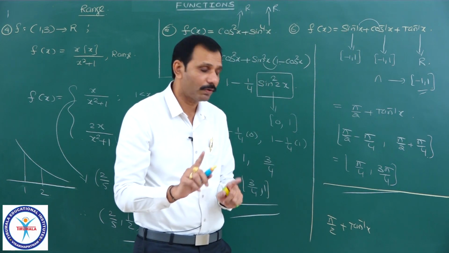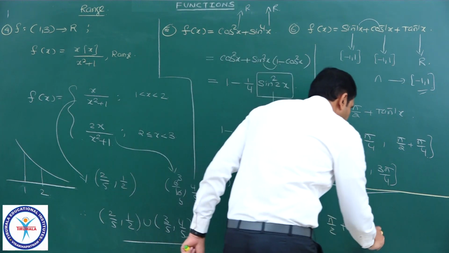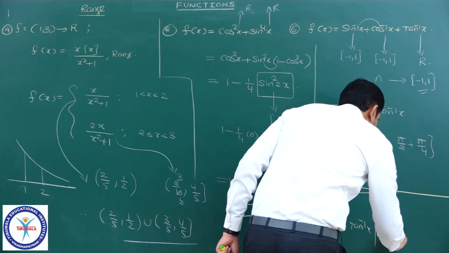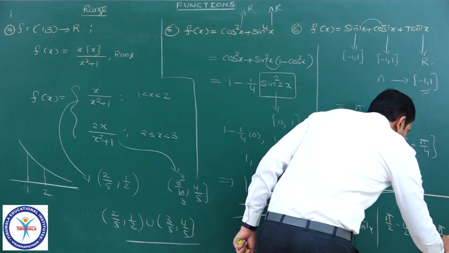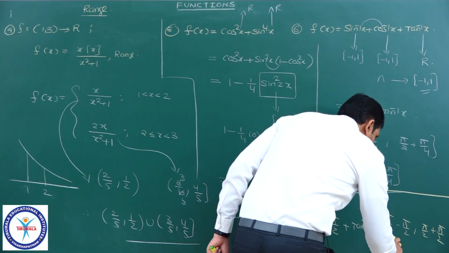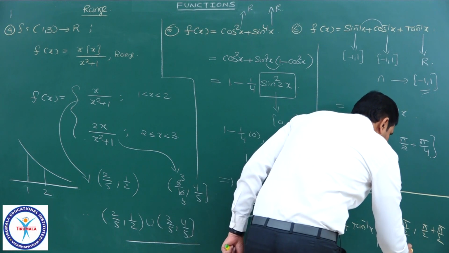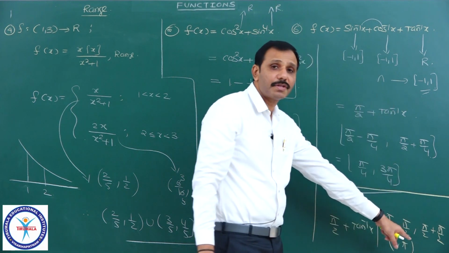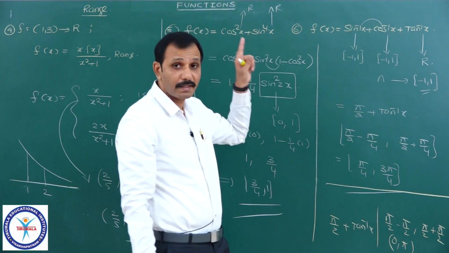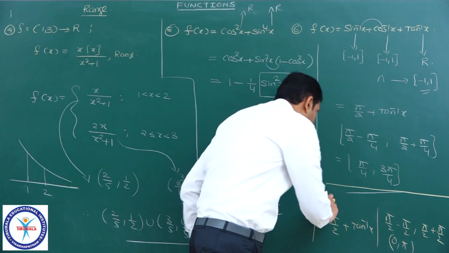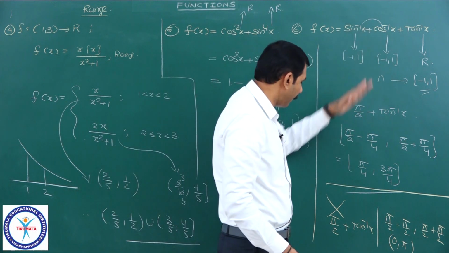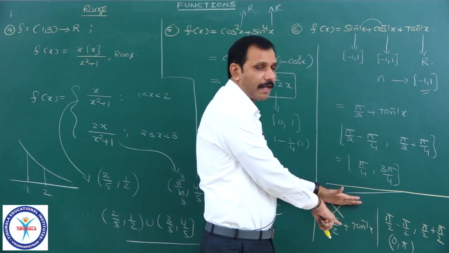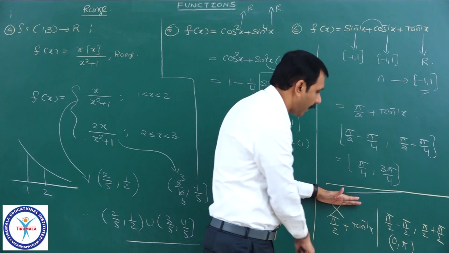If you take those values, what will you get? Pi by 2 minus pi by 2, comma, pi by 2 plus pi by 2 you will write. Now pi by 2 minus pi by 2 means 0, pi by 2 plus pi by 2 means pi. You may write (0, pi) if you don't consider domains, which is going to be a wrong answer. If only this one were given, pi by 2 plus tan inverse x, find the range of this, then it would be correct.